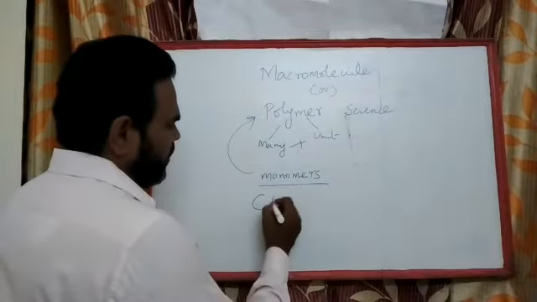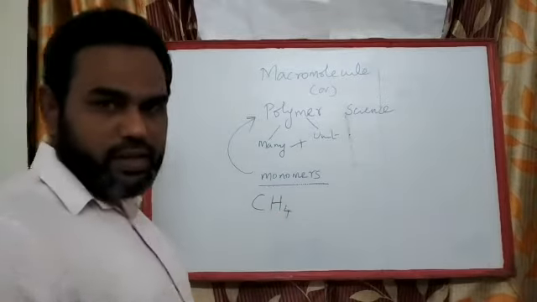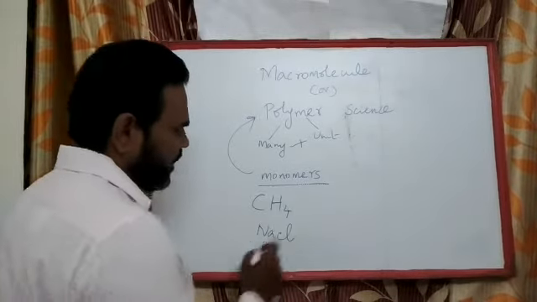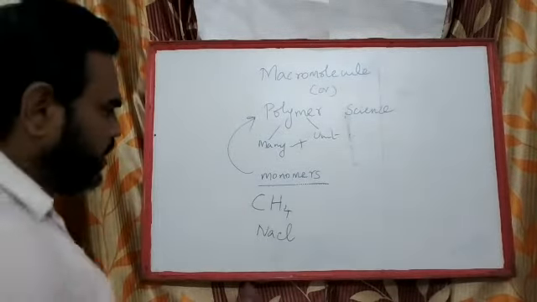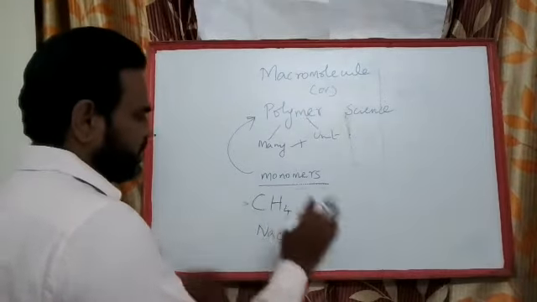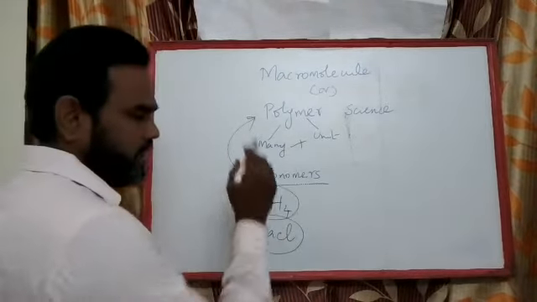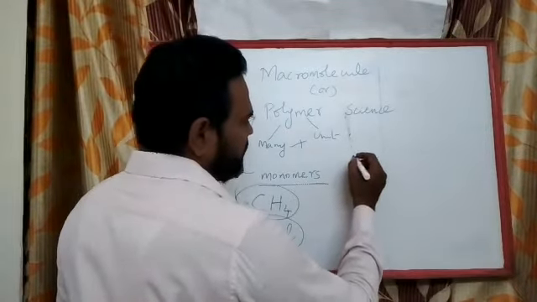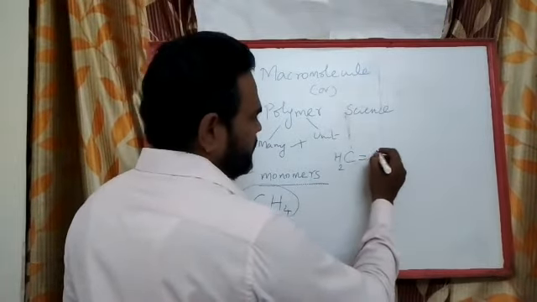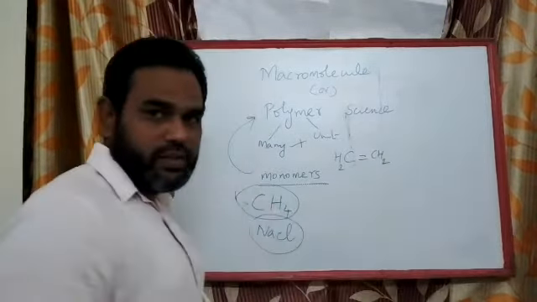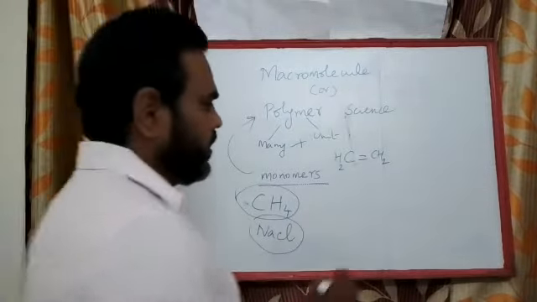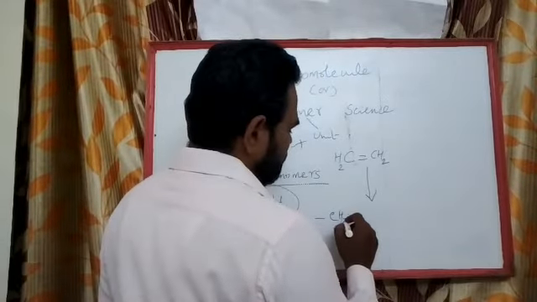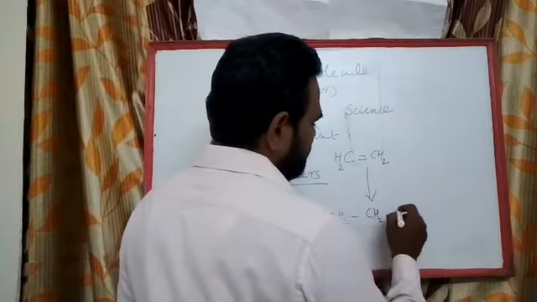I will give you an example. Methane is a simple molecule, as you know very well, and so is sodium chloride. When they are present in bulk, they are present together as simple units. But the difference between a single molecule and a macromolecule is, say for example, this is ethylene. This can be called a monomer, and upon polymerization you get several units of ethylene.